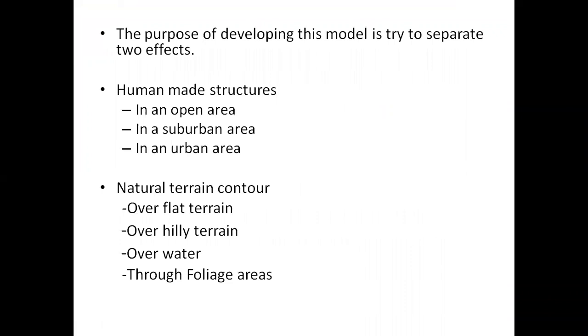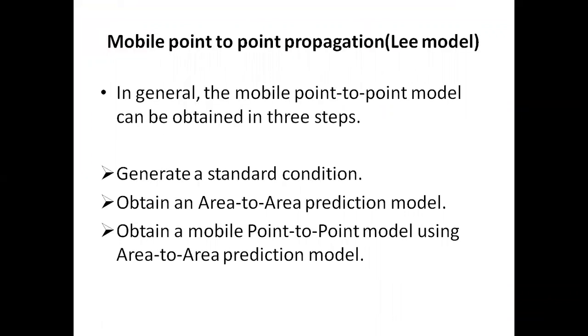First one is mobile point-to-point propagation, or we can also call it the Lee model. In general, the Lee model or point-to-point model can be obtained using 3 steps. First, generate a standard condition.